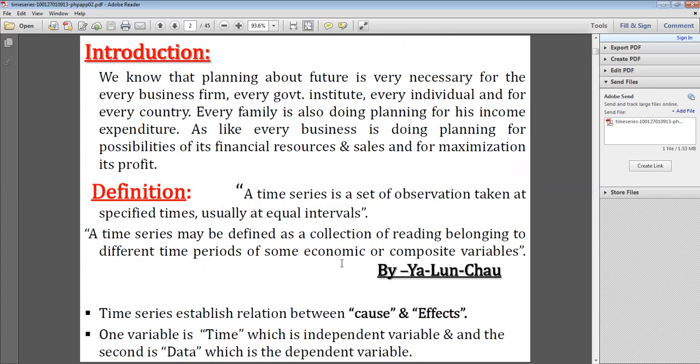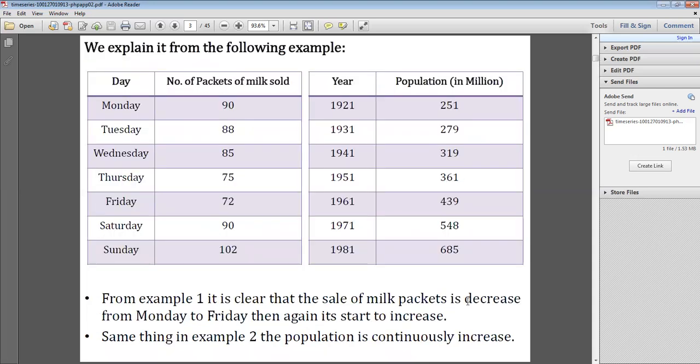So time series establishes the relation between cause and effect. One variable is time, which is the independent variable, and the second is the data, which is the dependent variable. So in time series, the variables we use are one independent and the other dependent.